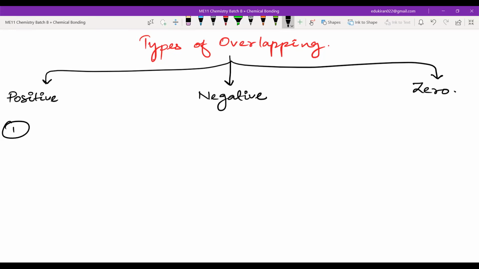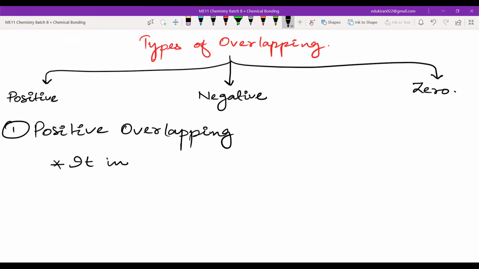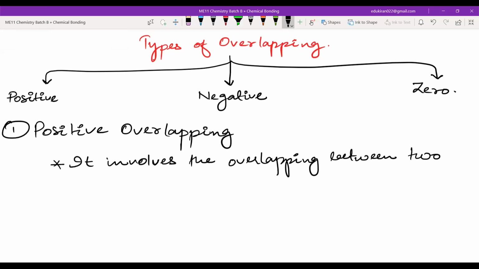So write the first point: positive overlapping. Please write with me. It involves the overlapping between two atomic orbitals, AO.